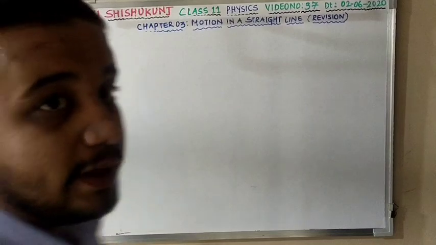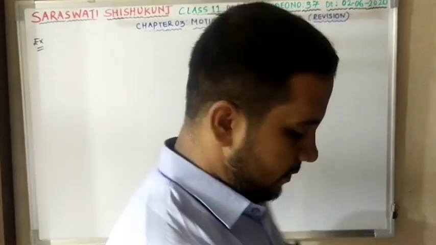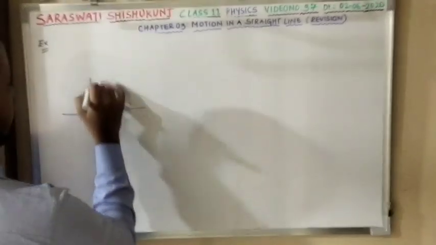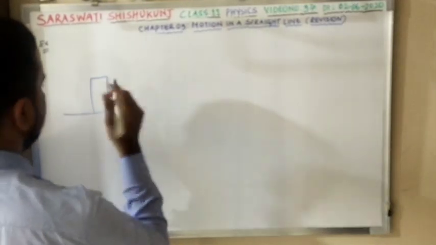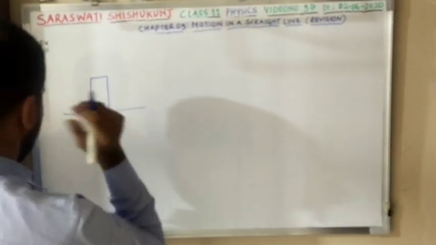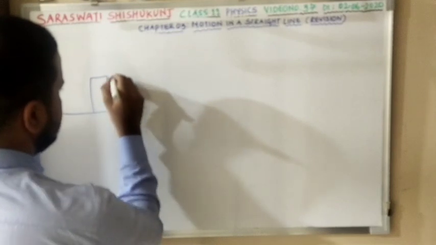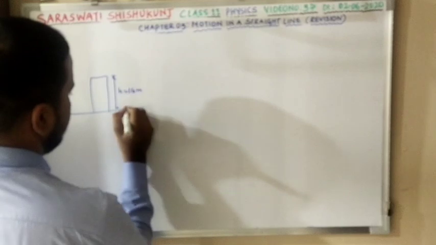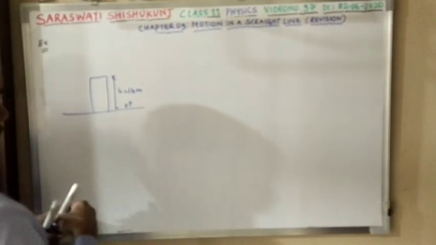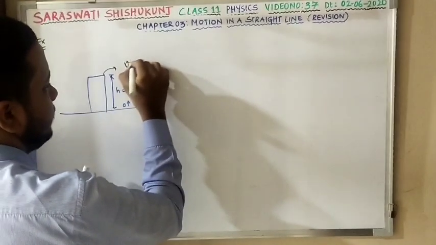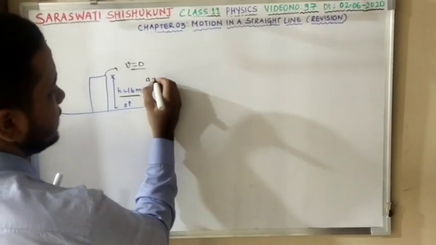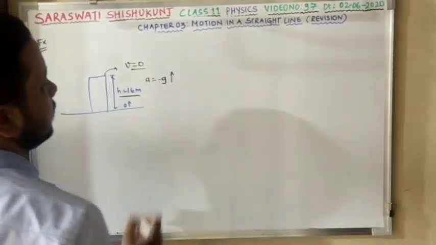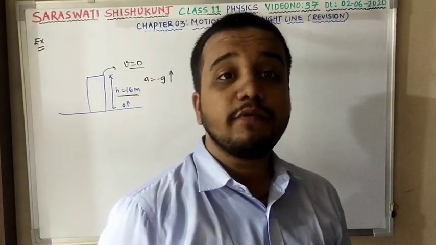The next example is very interesting. You will be able to see that a ball is thrown vertically upwards from the ground level. It reaches the maximum height of 16 meters from the ground. Clear? At this maximum height, velocity will be what? 0? Yes or no? A ball is thrown vertically upward which reaches 16 meters height. Velocity 0. Here A is equal to what? Minus g. Why is it minus g? Because it is moving against gravity.